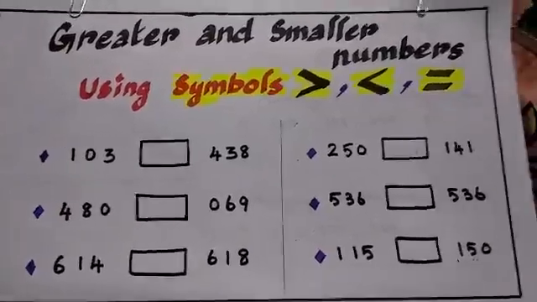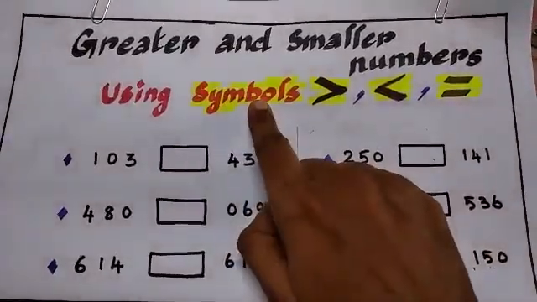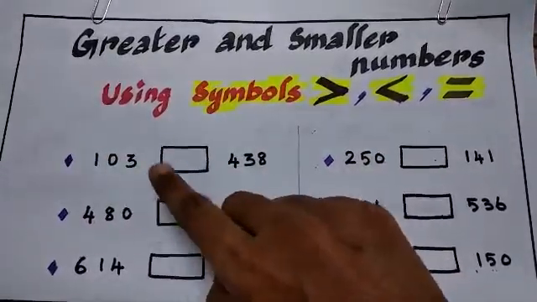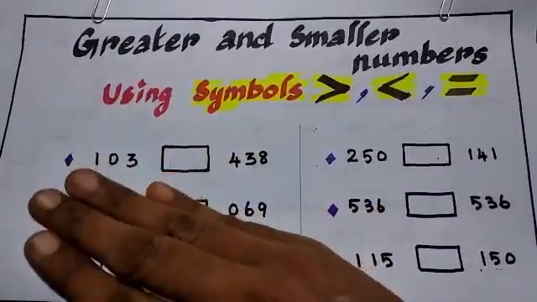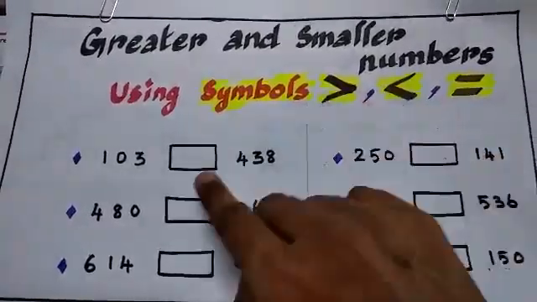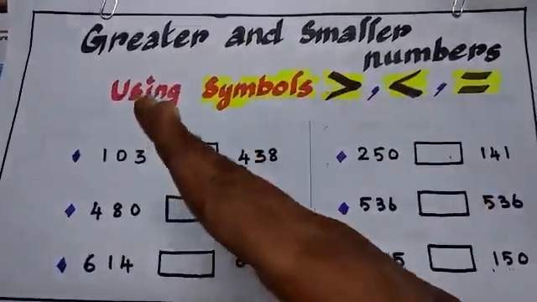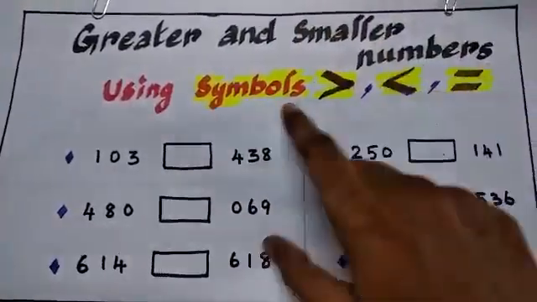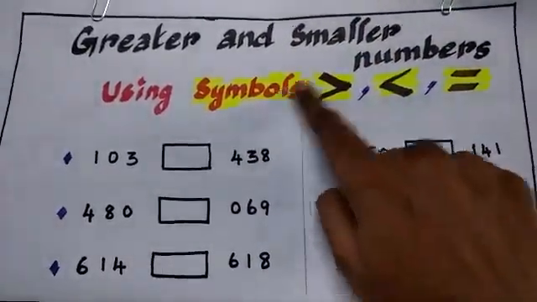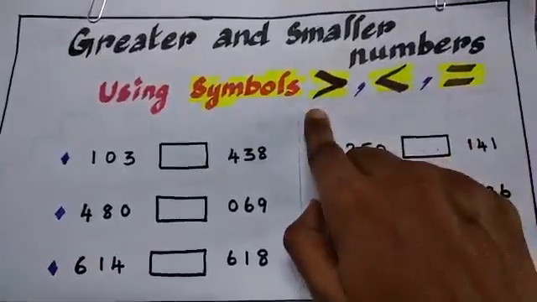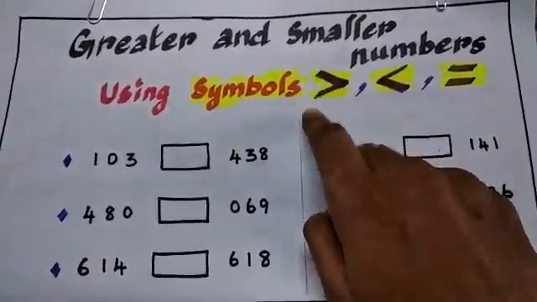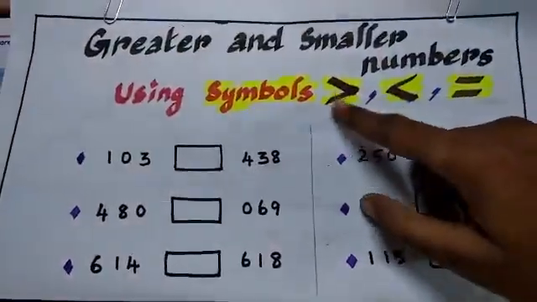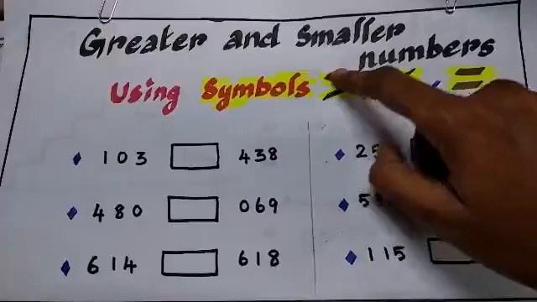By using symbols, we are going to show that this number is big, that it is a greater number, or that this is a smaller number. Before understanding these symbols, there is an easy way to identify them. Think of this like a crocodile's mouth. See, this symbol looks like a mouth.